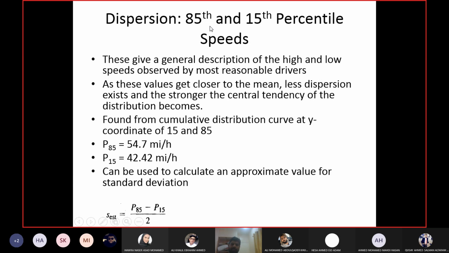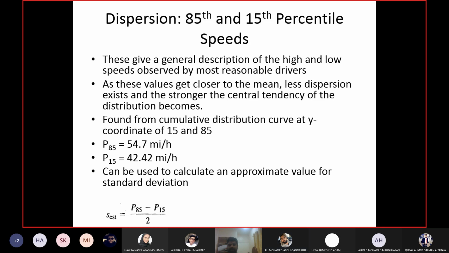Now, if the difference between the 85th and 15th percentile is lower, is the dispersion higher or lower? If the difference between these two values decreases, the dispersion? Not higher. Dispersion is also less.